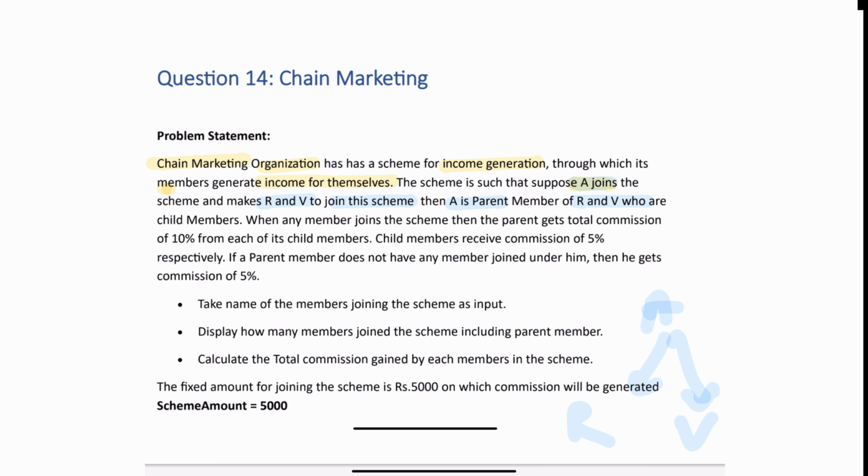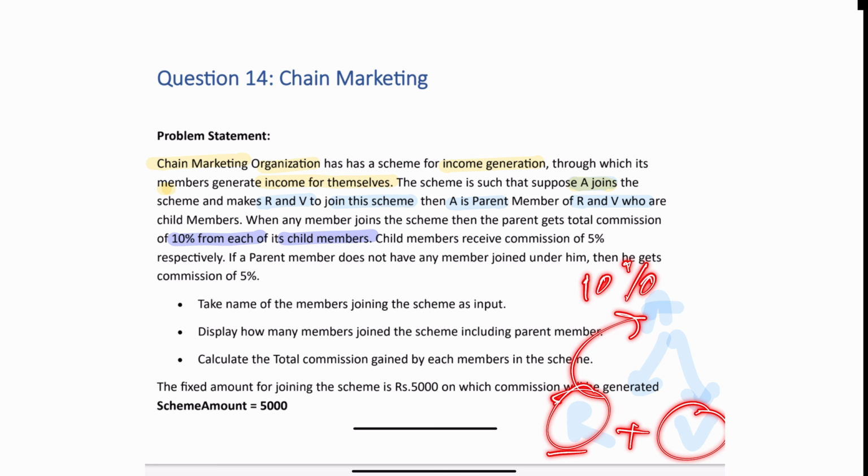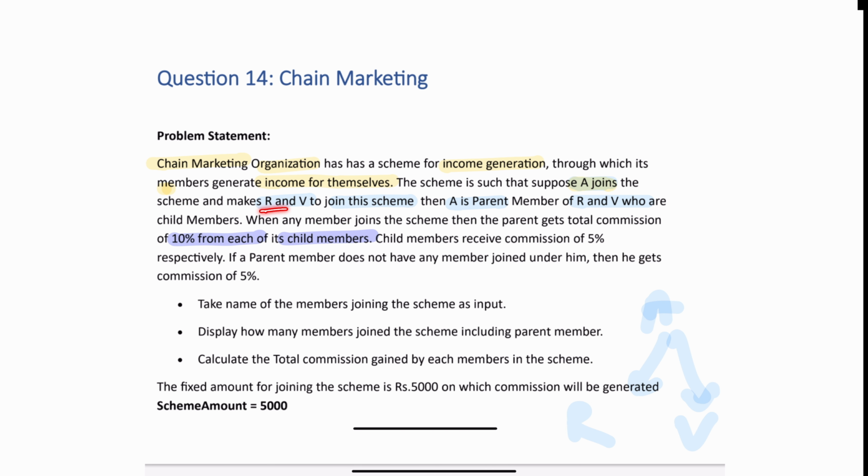Then what is the benefit I will be getting? When any member joins the scheme, the parent gets a total commission of 10%. So I will be getting 10% from each child member: 10% from this one, 10% from this one. If I have more members, I will be getting 10% from each of them. For example, here they mention only two members.